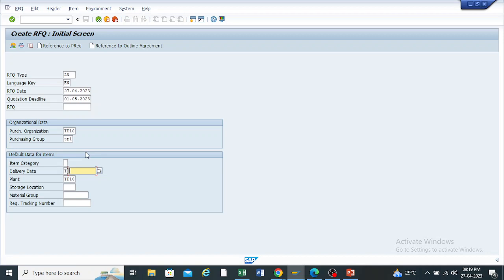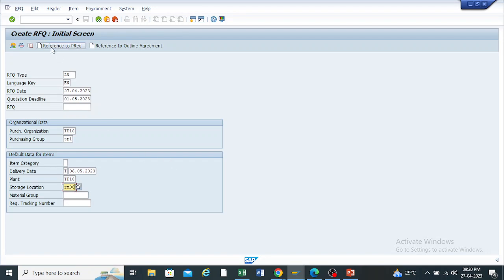So whenever you enter the delivery date, enter a date after the quotation deadline date. Here I'm entering 6th May, because the quotation deadline is 1 May. I can only receive the material after that. I am also entering the storage location RM00. After entering this, do not press enter.